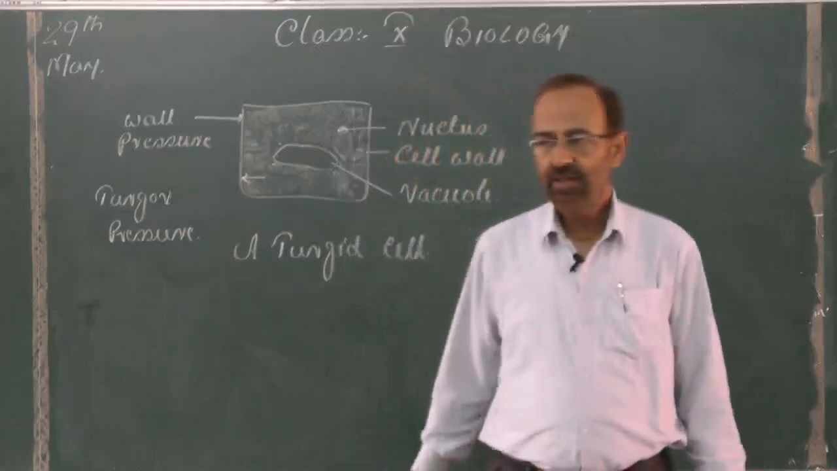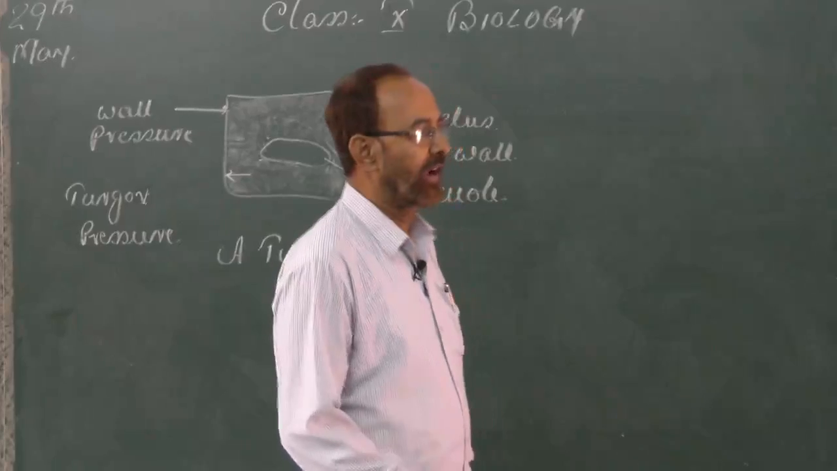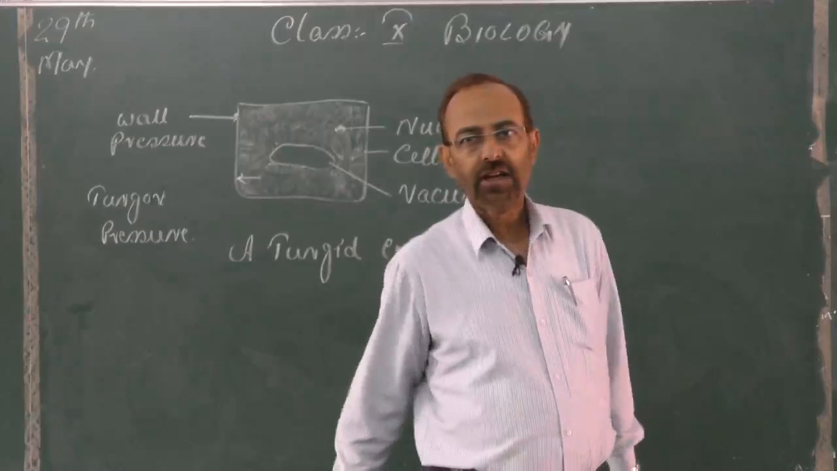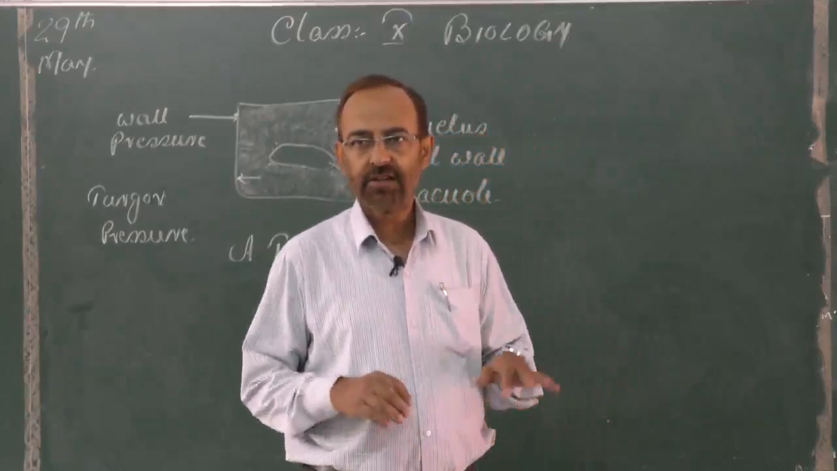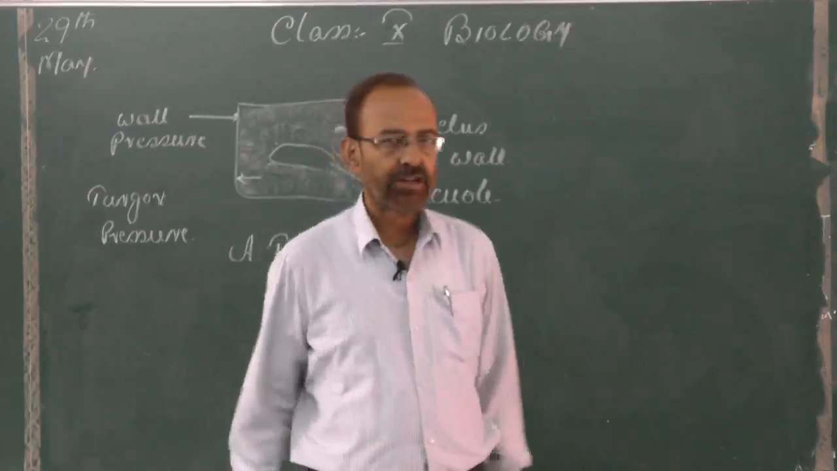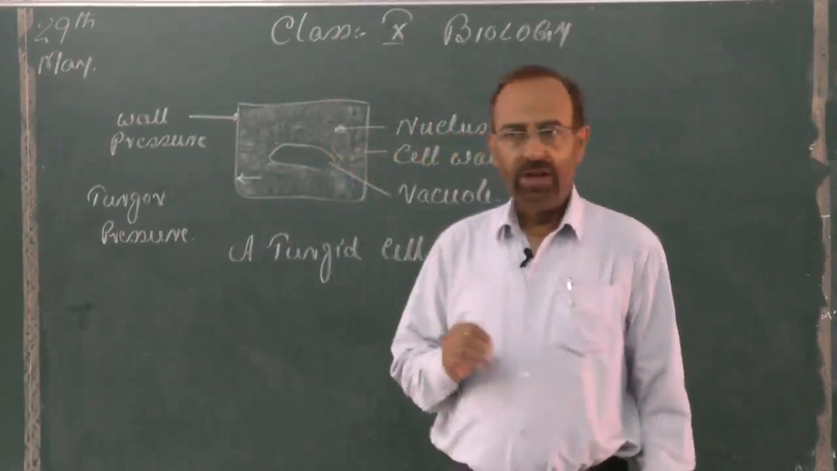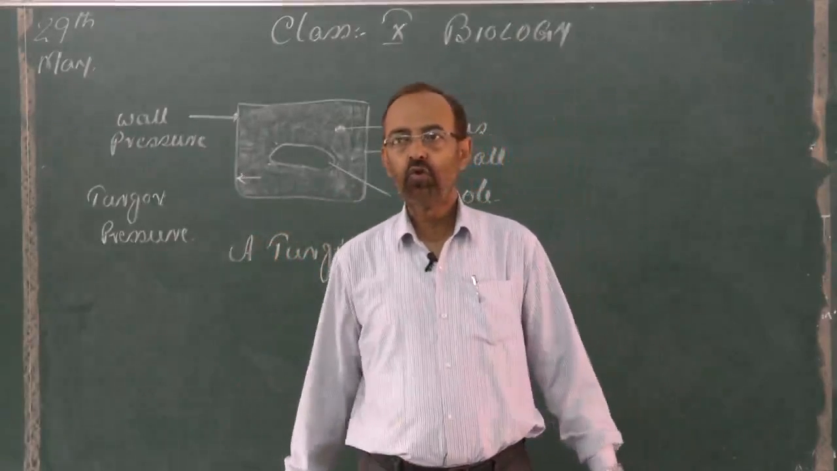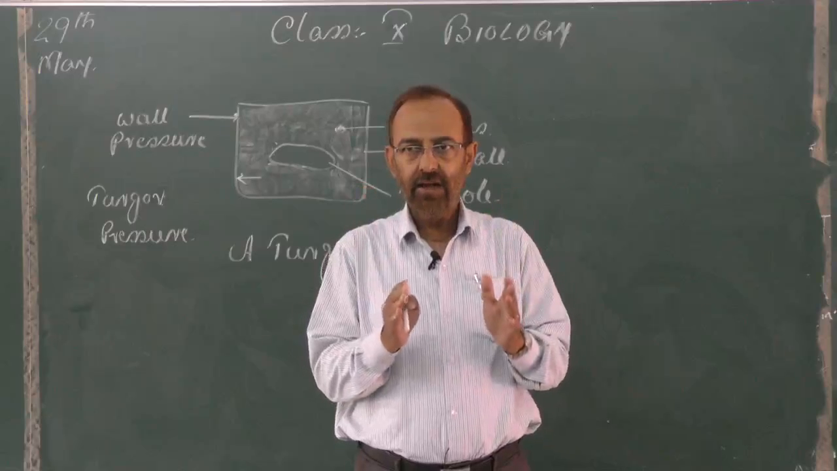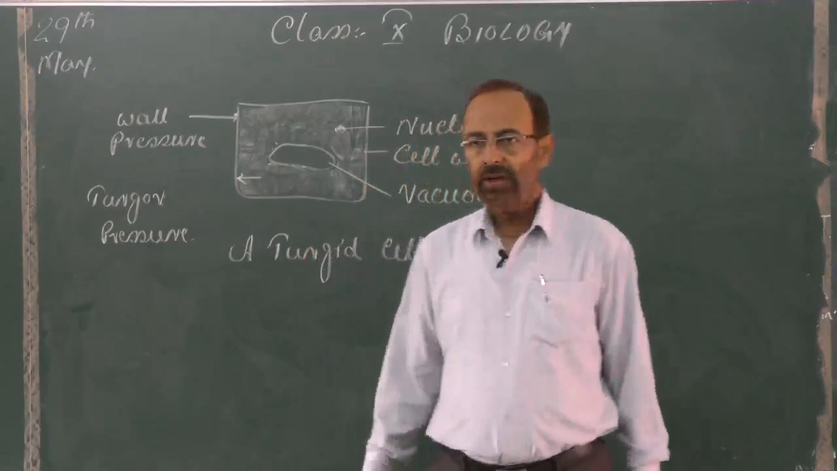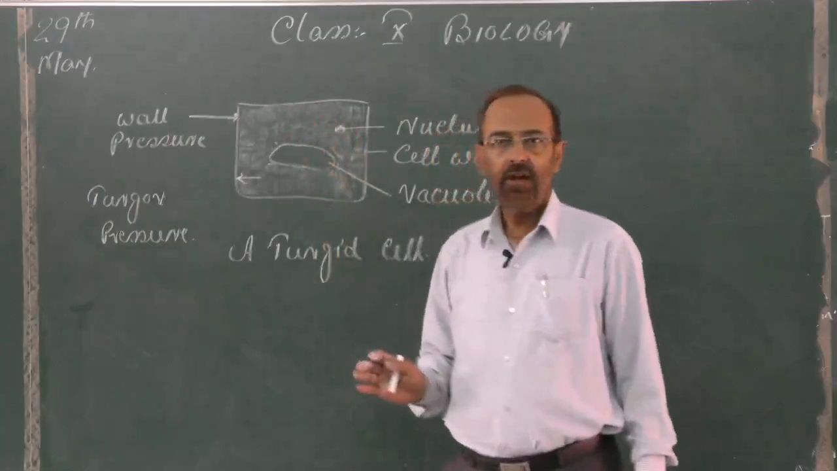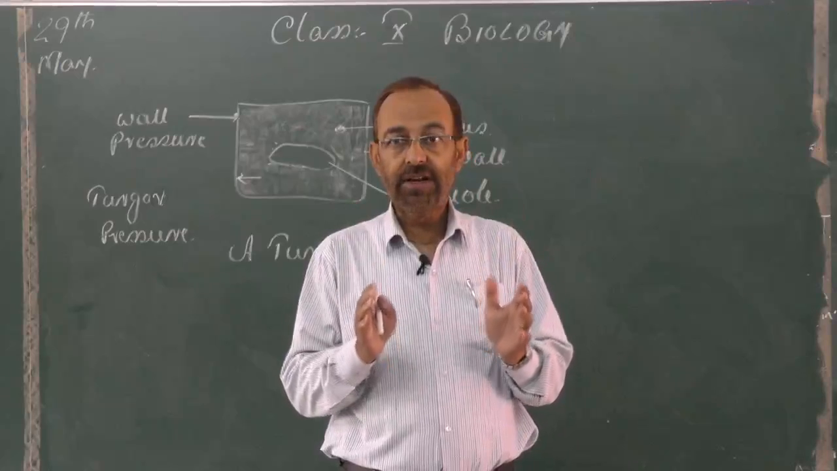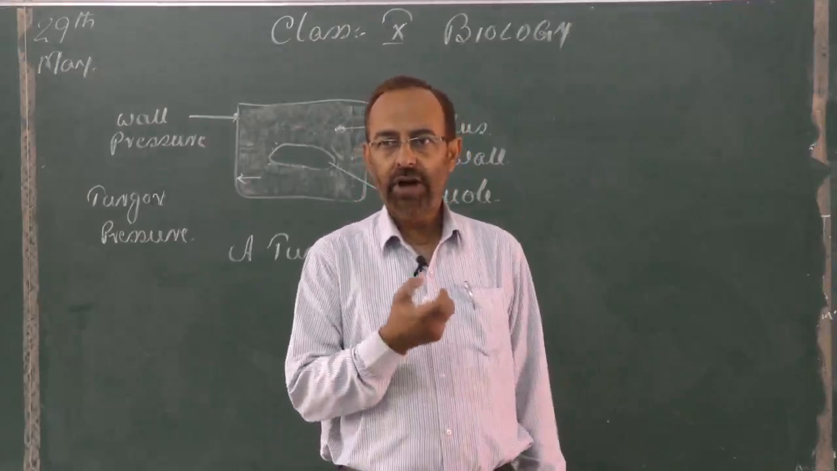In my previous class, I discussed the consequences of endosmosis and exosmosis and related factors like plasmolysis, deplasmolysis, turgidity, turgor pressure, everything. Now, today I am going to discuss two antagonistic forces, meaning two forces acting in a cell in opposite directions. In a turgid cell, you know what is a turgid cell? A turgid cell is a cell in which the protoplasm is increased in volume due to endosmosis.